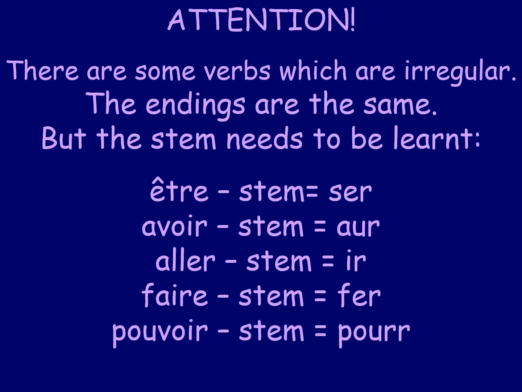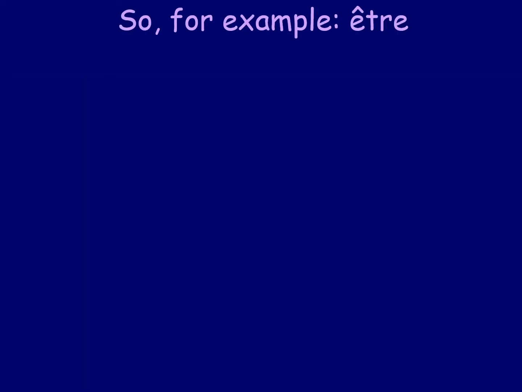And again, there's a couple more here. Pouvoir, to be able. So if you want to say I could, it would be je pourrais, AIS on the end. It's an irregular verb. And venir, the verb to come, is irregular, so the stem would be viendr. So if you want to say I would come, it would be je viendrais, AIS on the end. So there's a few more as well, but those are the most common ones, especially the top 4 there. Être, avoir, aller, and faire. We need to learn them off by heart. I think the best way to do this is just to have a go.